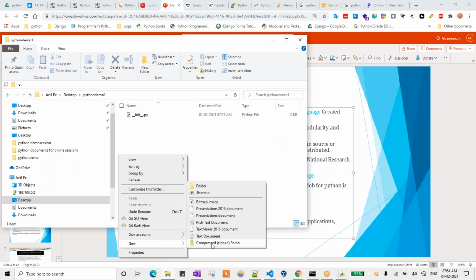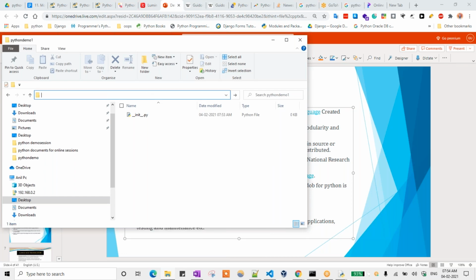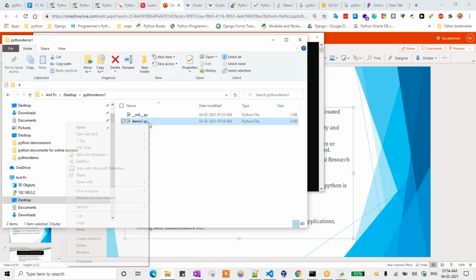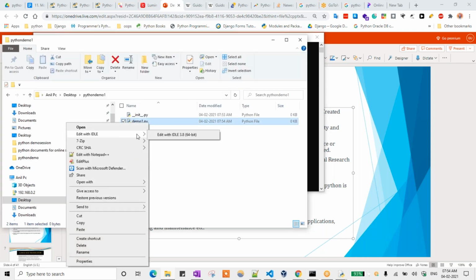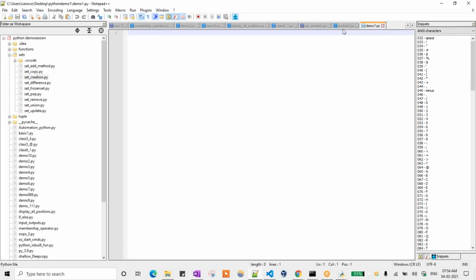Here I need to access that particular file, right? So instead of that, you can create it from here with cmd. I am putting the name demo1.py. Even if incorrect, no problem, it will create the file for us, right? Now I am just opening it with IDLE or whatever it may be, Notepad++ whatever it may be. So how to use that one?